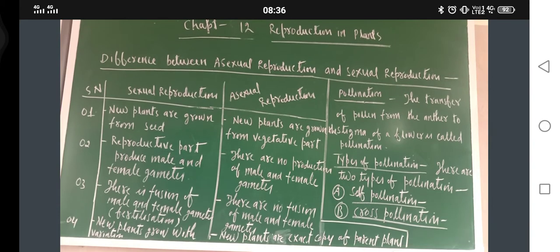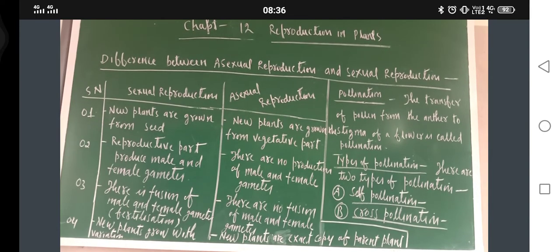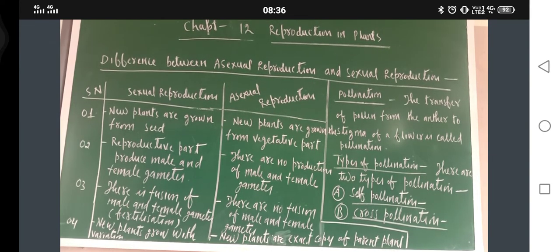So just to recap, I taught you different types of flower, unisexual flower, bisexual flower, examples, and male reproductive part, female reproductive part, then zygote formation and fertilization. Fusion of male and female gamete is called fertilization.